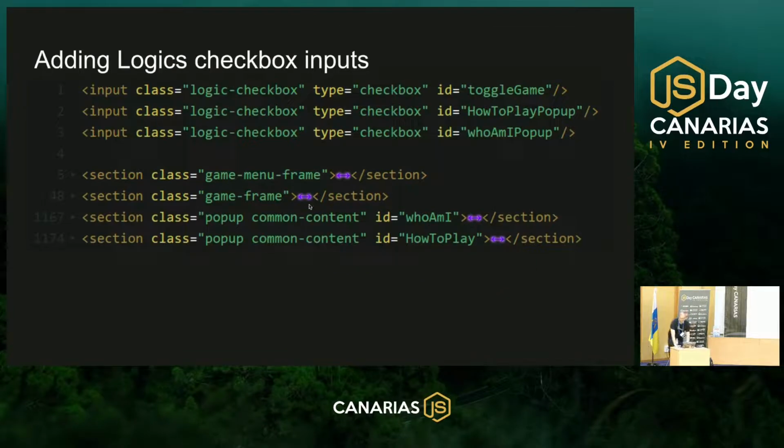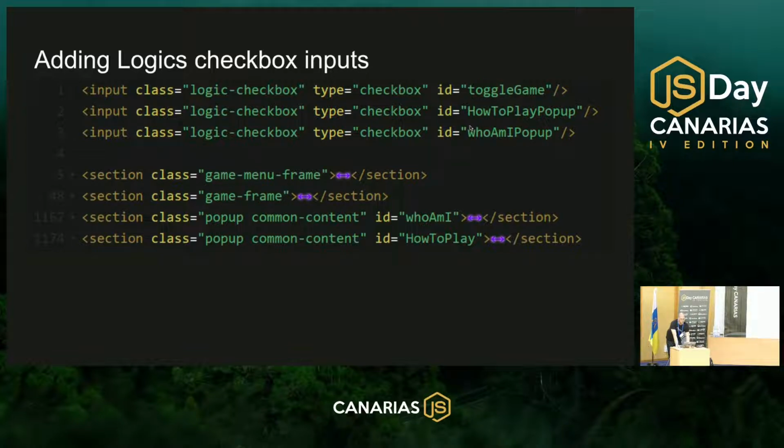I'm adding three different checkboxes, and every one of them is doing a different operation. For example, the first checkbox that has the ID name of Toggle Game, if it's unchecked, show me the game menu frame, but hide the game frame. But if it's checked, do the opposite. Show me the game frame, but hide the game menu frame.